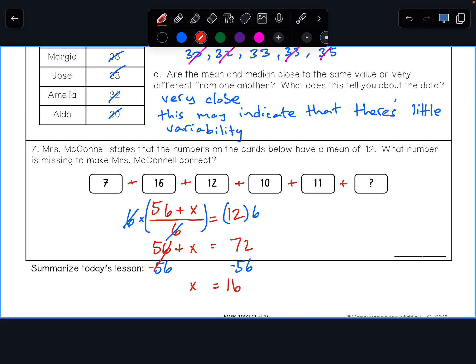So if you add 7, 16, 12, 10, 11, and 16, and divide that by 6, you'll get 12 as your mean. And 16 is that mystery number.